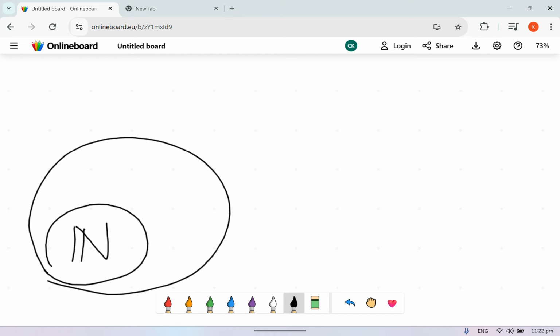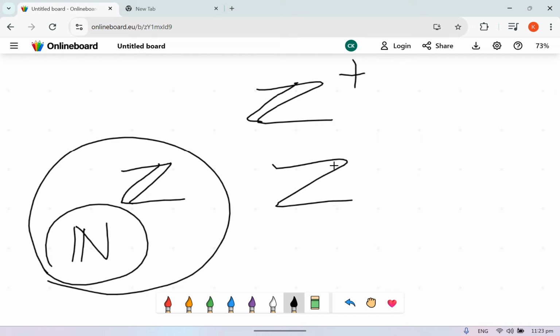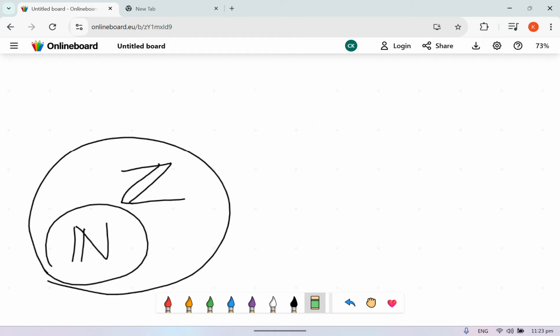When you add in the negative side, from negative to 0 to positive, you get integers. To express integers, we put a Z. If we want to express positive integers, we put Z plus. Negative integers, Z minus. But generally speaking, integers are just Z.